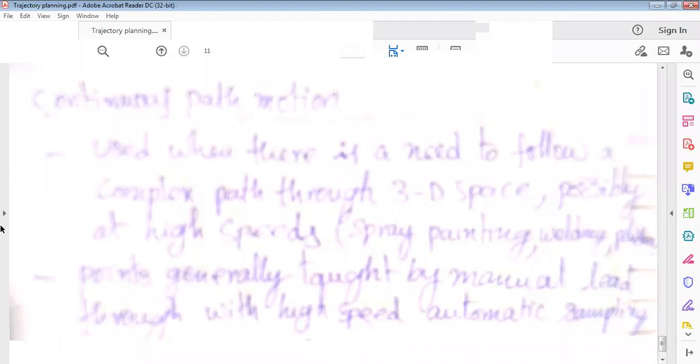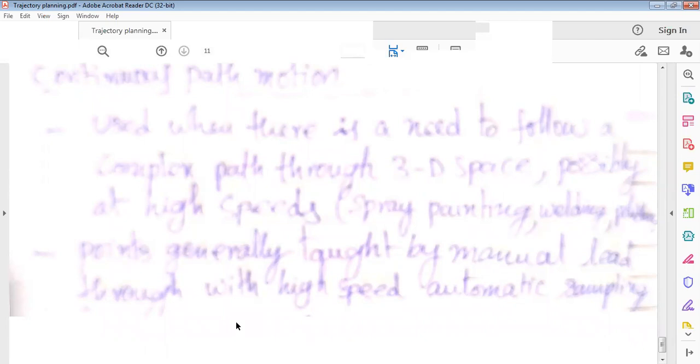The applications suitable for this trajectory planning include spray painting. Spray painting needs to be done continuously over the surface of the body. So point-to-point motion is not suitable for spray painting; only continuous path motion is required for this application. Welding is also continuous along a particular path. And polishing is also such kind of application.